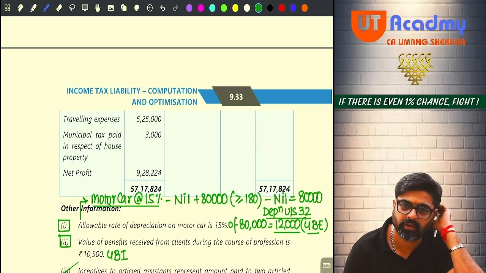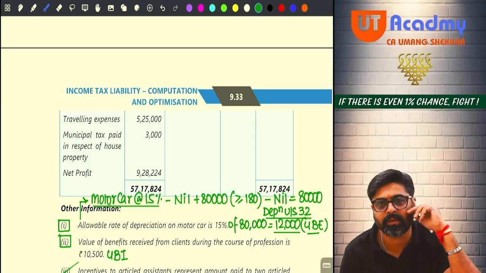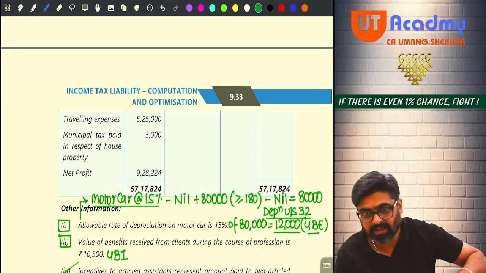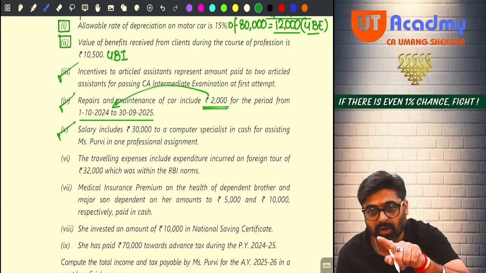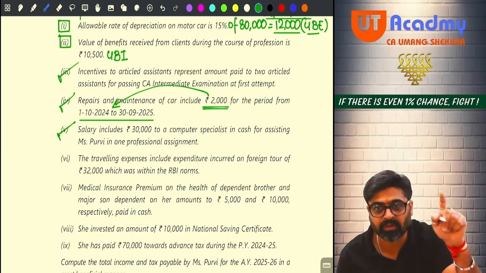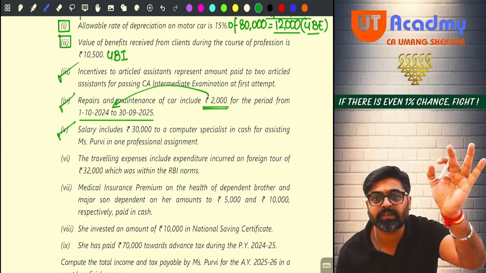Just because it is a foreign tour, it is not a business related expense. Who told you that foreign tours are always made for personal purposes? Are they telling you that the foreign tour was for personal purpose? Till the time they are not telling you that, we will always assume that the foreign tour was for professional purpose.